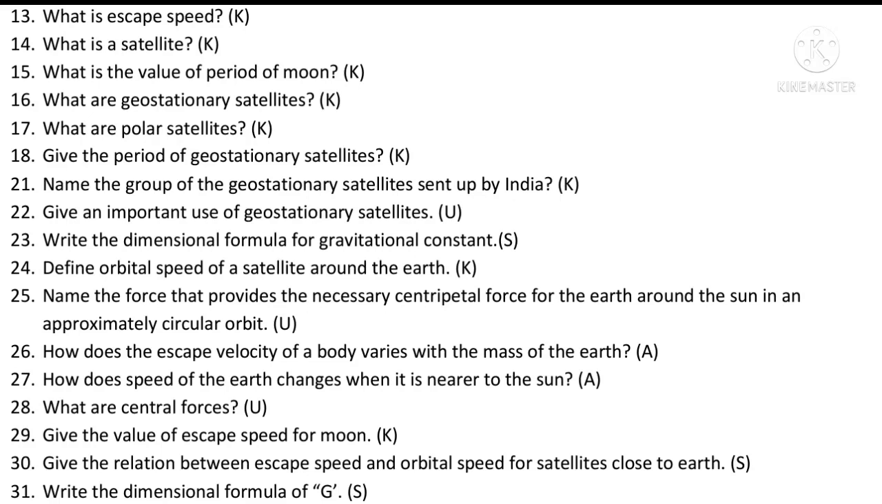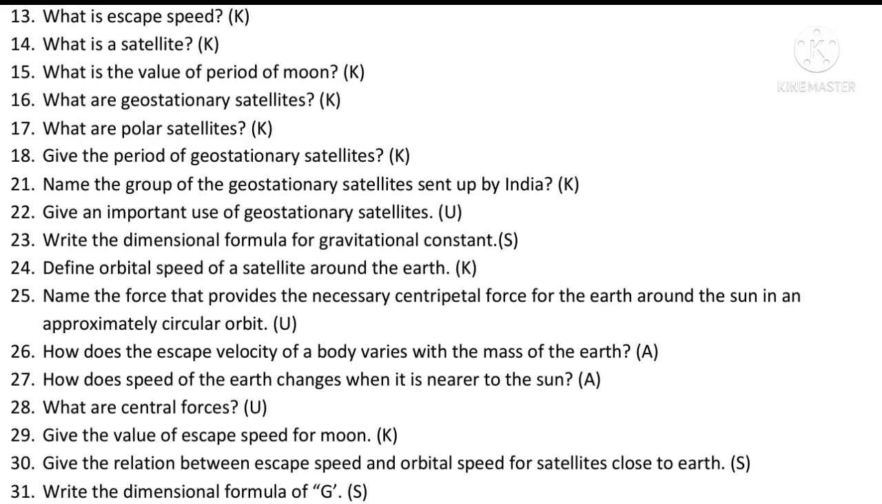Give an important use of geostationary satellites. Geostationary satellites are used as communication satellites to send messages. They are used as weather satellites. They are used to know the exact shape of the earth. Write the dimension formula for gravitational constant. M raised to minus 1, L raised to 3, T raised to minus 2. Define orbital speed of the satellite around the earth. The velocity required to put a satellite into its orbit around the earth is called orbital speed or orbital velocity.